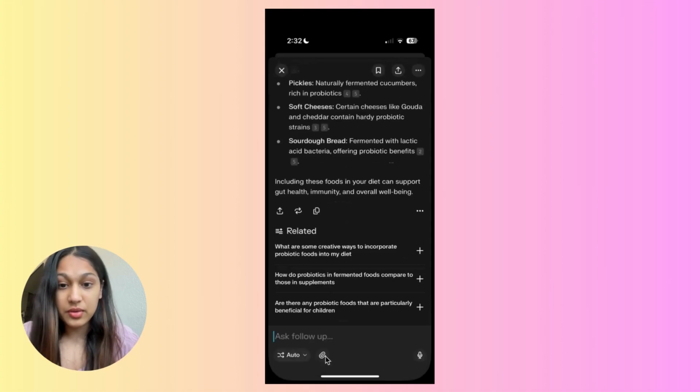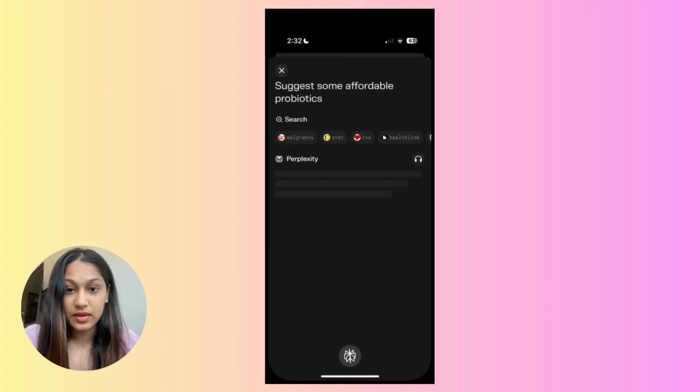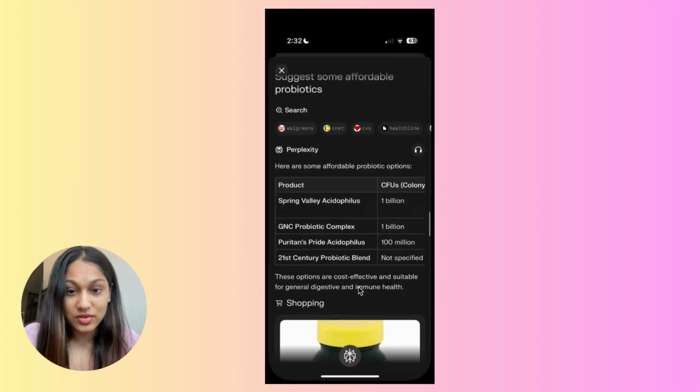I actually want to know which probiotics I should buy, so suggest some affordable probiotics. Okay. Now let's maybe look at the shopping feature. There is a shopping feature.